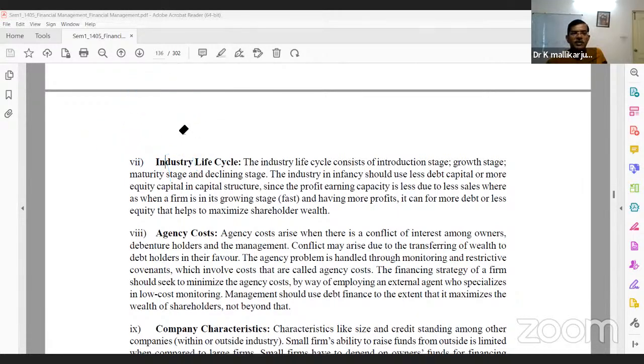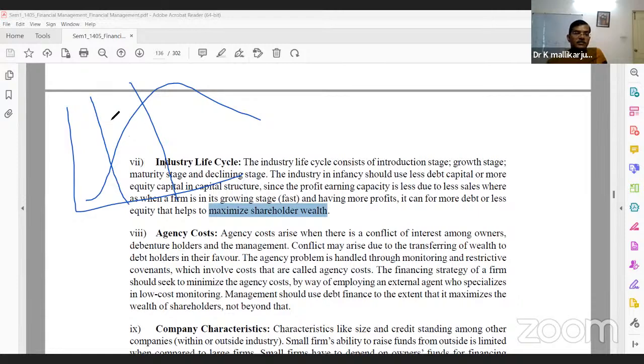So it also plays an important role in capital structure. If it is a growth firm, it can get abnormal returns. When the firm is in a growing stage, having more profits, it can have more debt and less equity, which helps in maximizing the wealth of the firm, right? In this growth stage, the firm is getting higher returns, so it is better to take more debt here. But in the downside, we can't take any debt here. Debt is not advisable here.